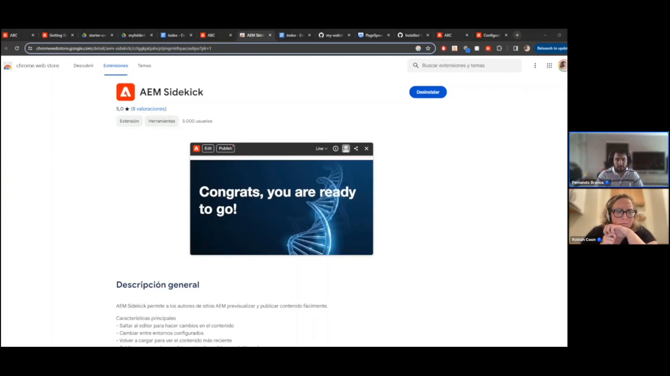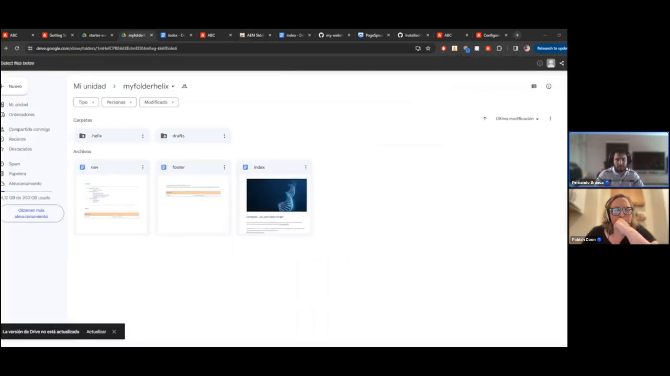But one last thing, not mandatory but very useful, is to install the AEM Sidekick. It is an extension for Chrome and Safari and makes many actions and shortcuts from the Drive interface easier, such as switching between preview and live environments and previewing or publishing the changes we make in our content document. I think it will be fantastic if you add it to your tools.